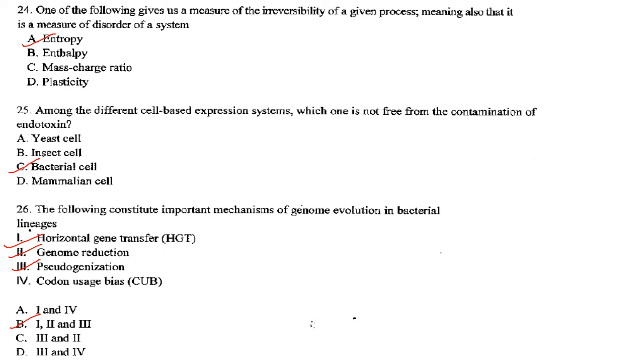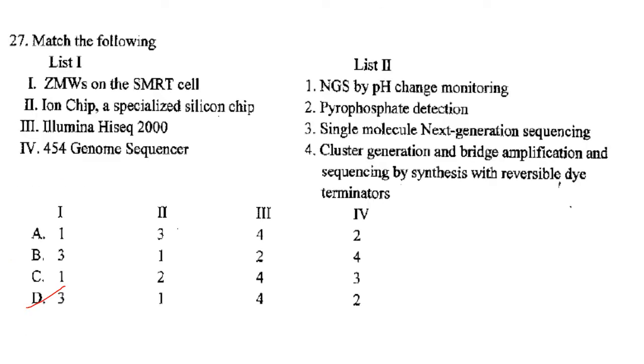Then next one. The following constitute important mechanisms of genome evolution in bacterial lineages. So first one is horizontal gene transfer, genome reduction, pseudogenization, codon usage bias. So of these, the important mechanisms of genome evolution in bacterial lineages are horizontal gene transfer, genome reduction and pseudogenization. That is 1, 2 and 3, whereas codon usage bias is not.